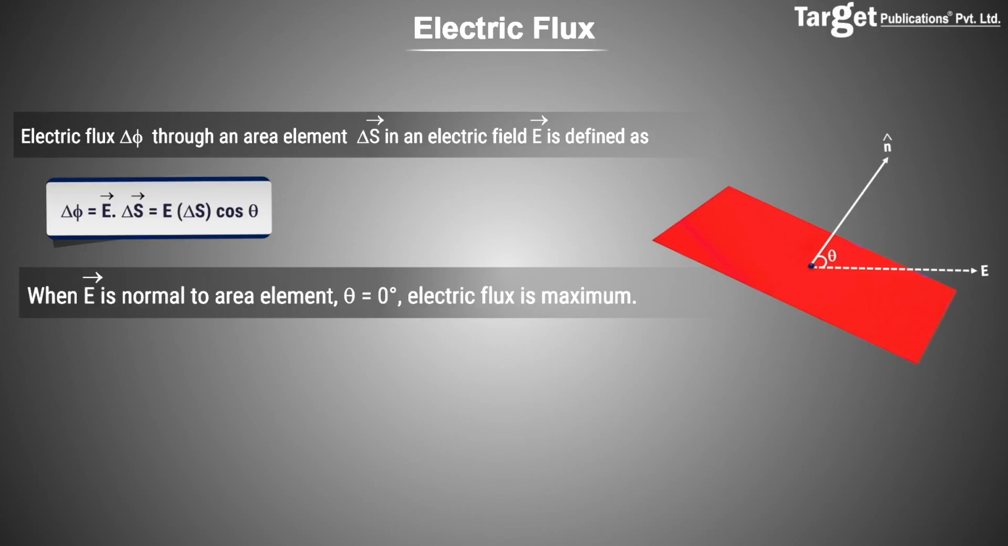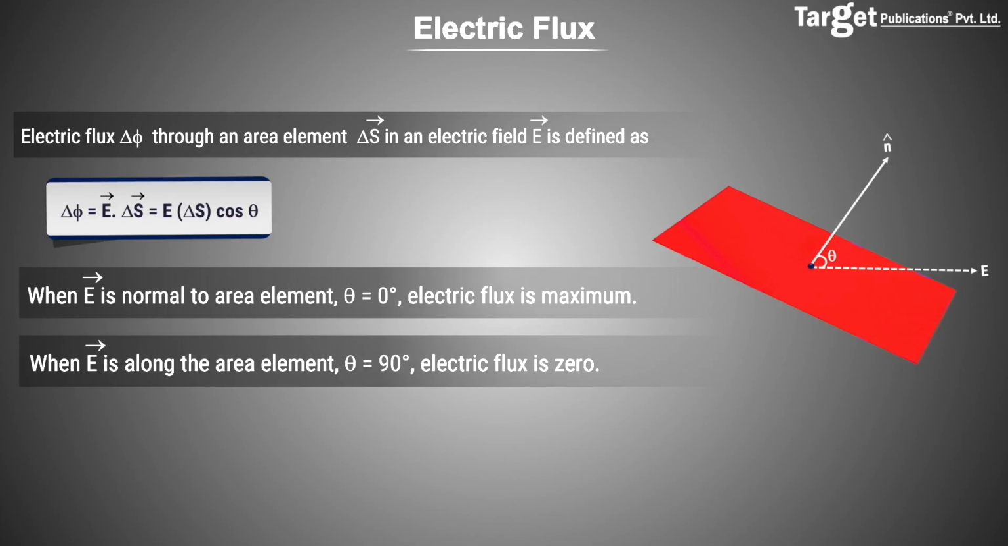It is then obvious that maximum flux flows through an area when it is placed normal to the field. This means that the angle is zero. Similarly, when the angle between the area vector and E is 90, the electric flux is zero.